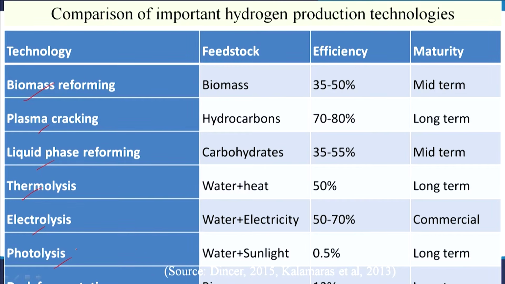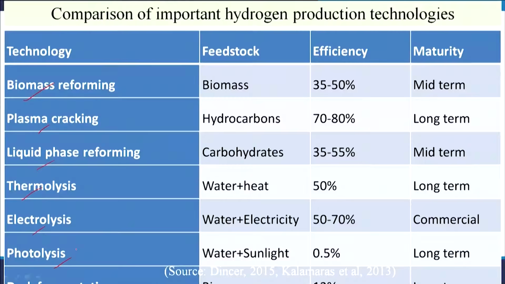If we compare, we can see that hydrocarbons, biomass, coal or other carbonaceous materials have been used for the reforming process, and the efficiency is different, and most important is their maturity level. Very few are at commercial scale; the others are at long term or medium term maturity or under development.